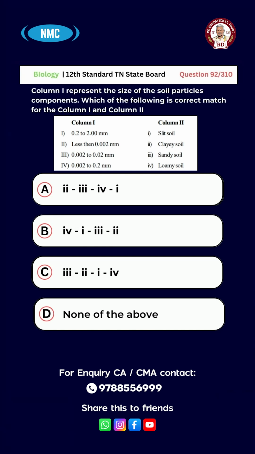Column 2: 1, silty soil; 2, clayey soil; 3, sandy soil; 4, loamy soil. The options are A, 2, 3, 4, 1; B, 4, 1, 3, 2; C, 3, 2, 1, 4; D, none of the above. And the right answer is 3, 2, 1, 4.